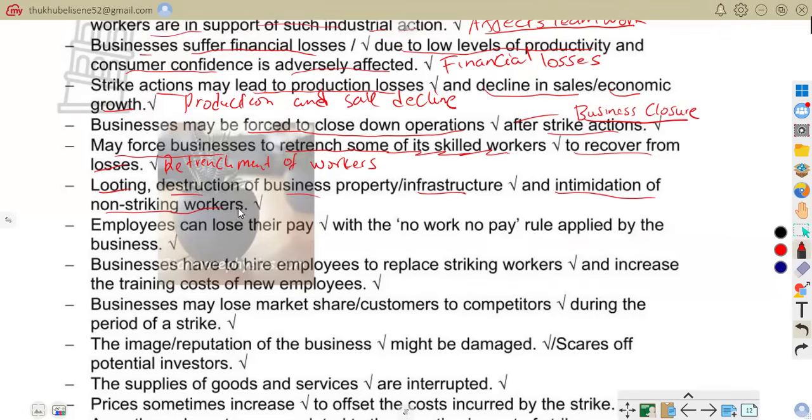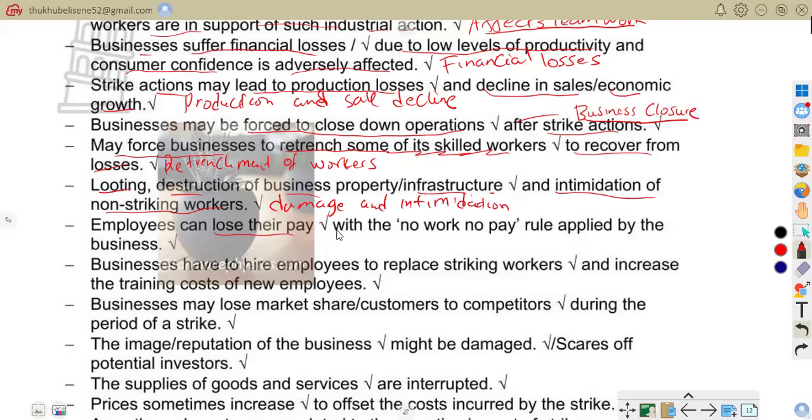So we are talking about damage and intimidation. Property may be destroyed and workers threatened. So banning delivery trucks, for example, threatening non-striking workers, that is what we are talking about.